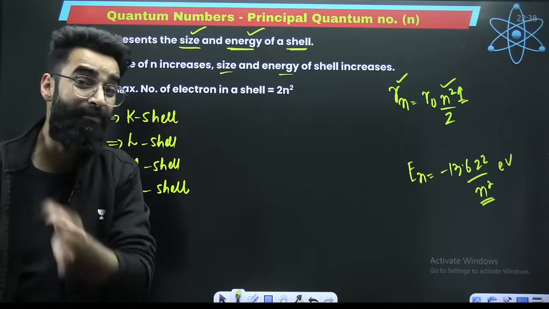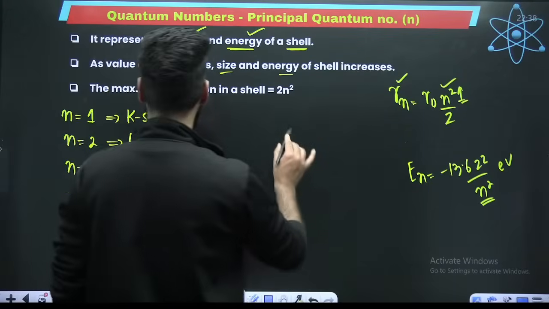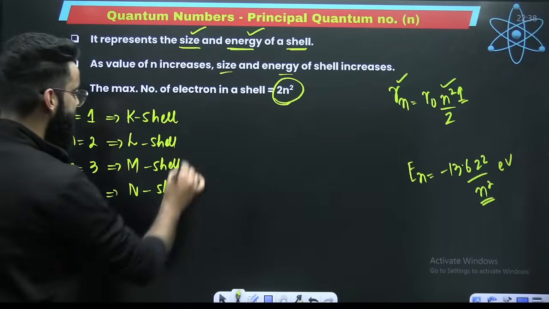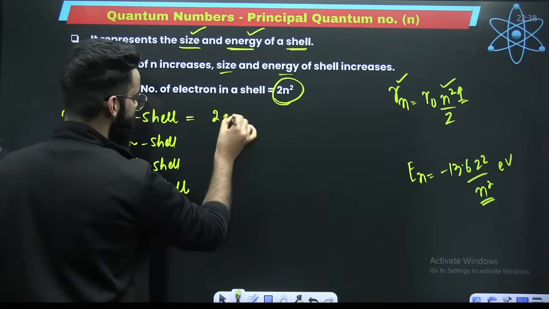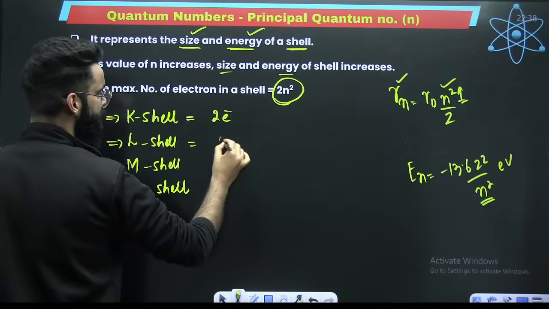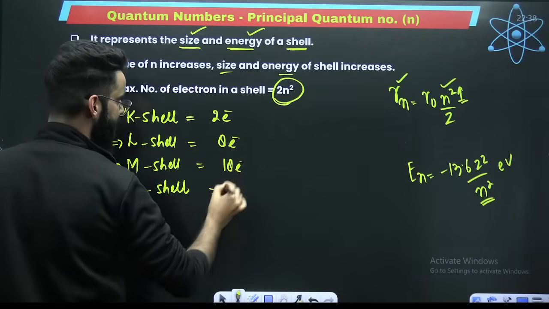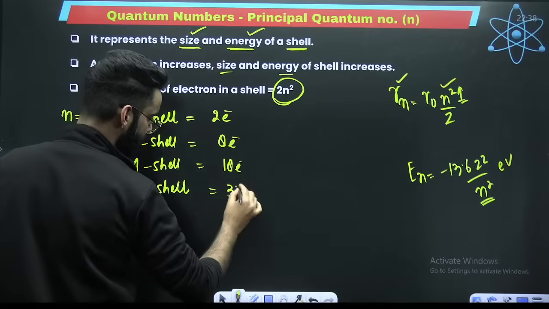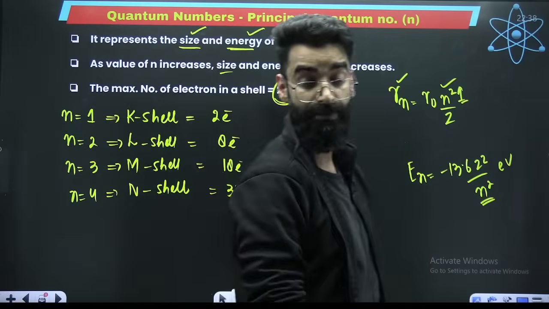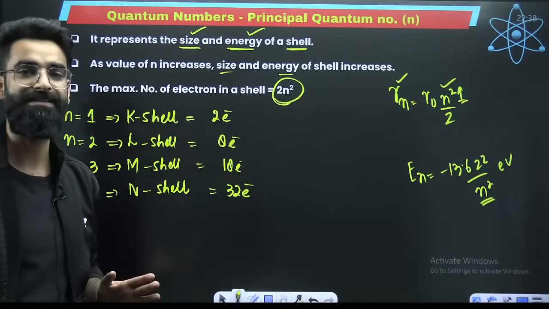The maximum number of electrons which can be accommodated in a shell is equal to 2n square. That means in the first shell, how many maximum electrons can you accommodate? Put n is equal to 1, 2. Put n is equal to 2, 2 square is 4, 2 fours are 8. Put n is equal to 3, 3 square is 9, 2 nines are 18. Similarly, for n is equal to 4, 4 square is 16, 2 sixteens are 32. The maximum number of electrons which can be accommodated in a shell is always equal to 2n square. This is all your principal quantum number tells us.